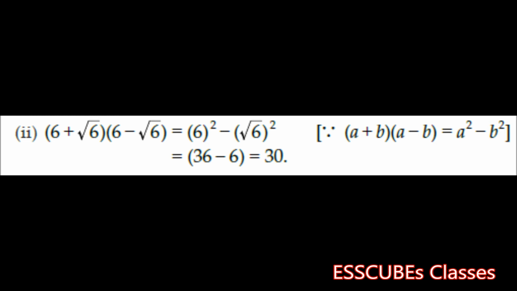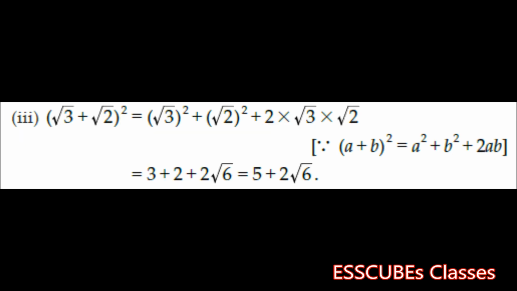Let's take the third question. It's root 3 plus root 2 whole square. Now, isn't it in the form a plus b whole square? So what is the formula for a plus b whole square? a square plus b square plus twice ab. So on applying, we get root 3 square plus root 2 square plus 2 into root 3 into root 2. So the answer that we get is 5 plus 2 root 6.